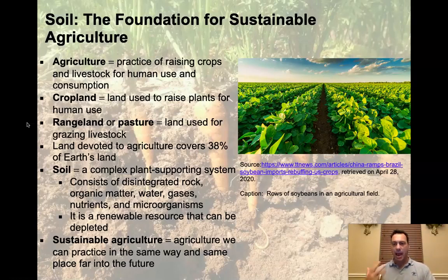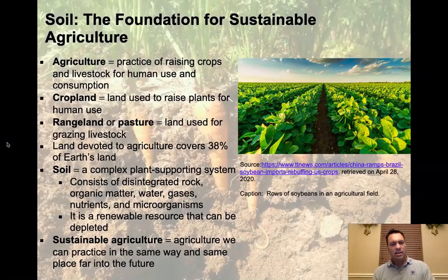So that is agriculture. Cropland is land used to raise plants for human use. So this would be cropland in this case that is used in this case for agriculture. Rangeland or pasture are two extremely important and interchangeable terms in a lot of ways. Land used for grazing livestock. So cattle, sheep, goats, things like this.